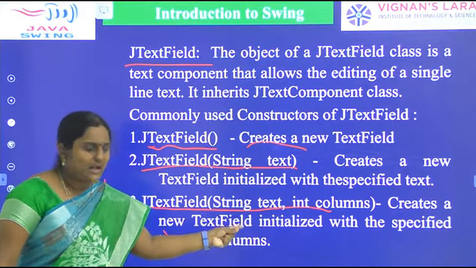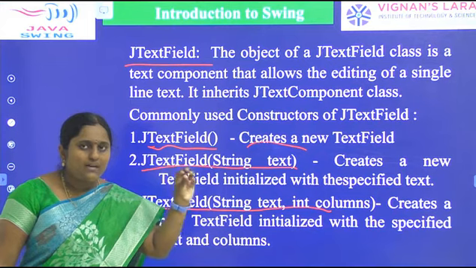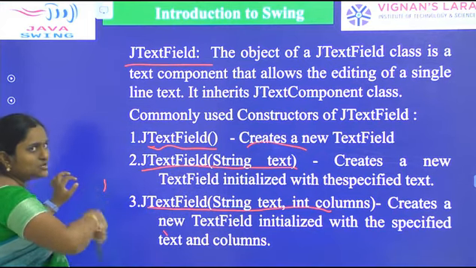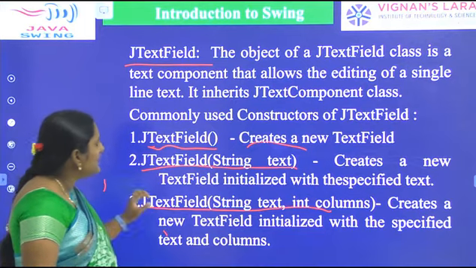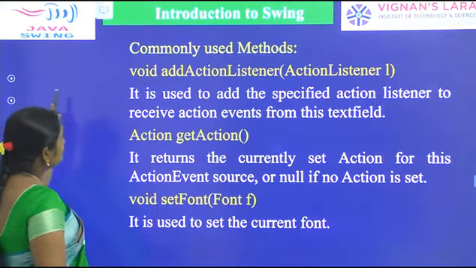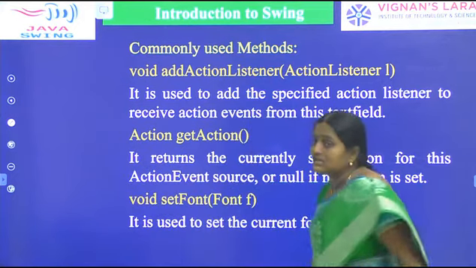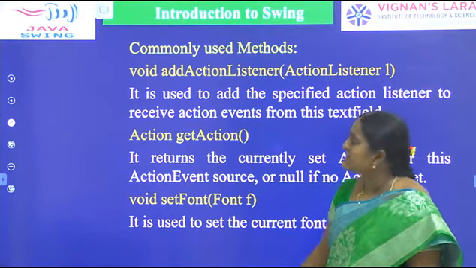It returns integer type. So it initializes how many columns there are in one particular text field. These are the constructors, the commonly used constructors defined by the Swing class. Next one: what are the methods defined in the text field class?